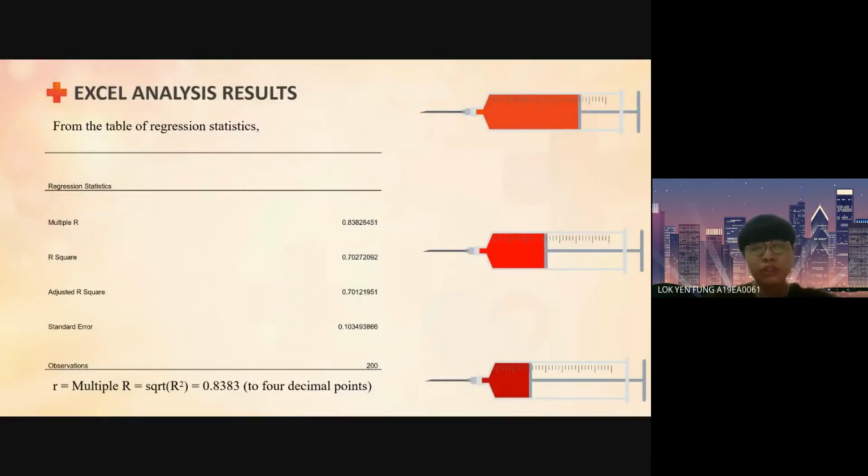From the table of regression statistics, we can obtain the value of the sample correlation coefficient directly from multiple R. Quantity R squared is called the coefficient of determination and is often used to check the adequacy of a regression model. R equal to 0.8383.